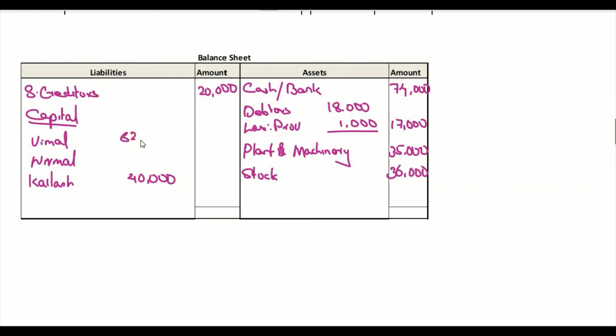Where Vimal, it is 62,000. Nirmal, it is 40,000. Put together all the capital, it is 1,42,000. Now the balance sheet total is 1,62,000, and asset side also it is 1,62,000. So we completed question number 47.